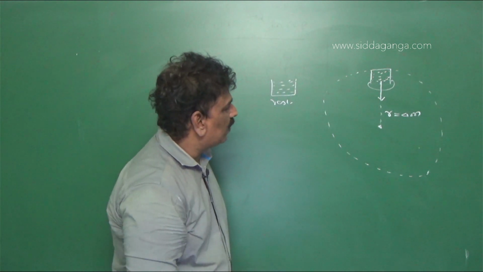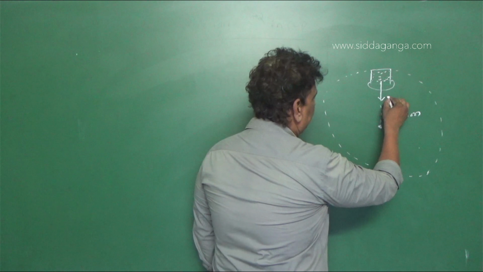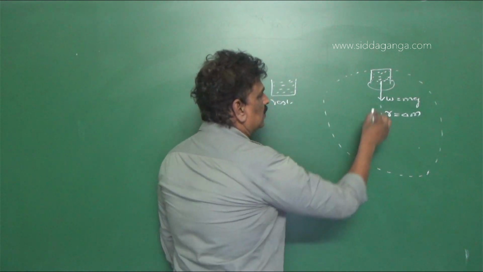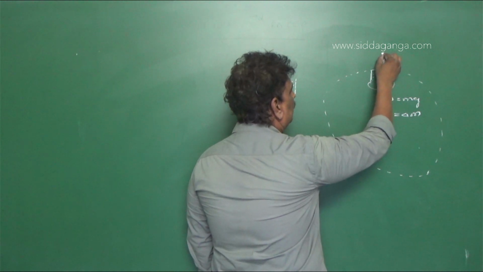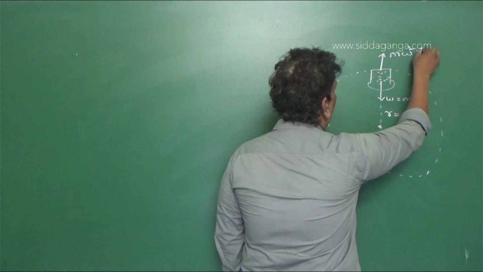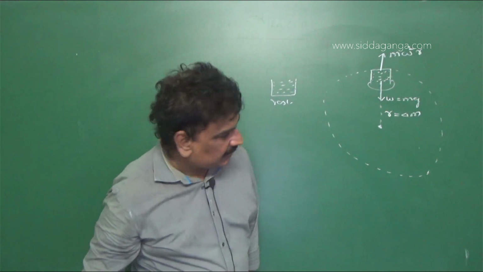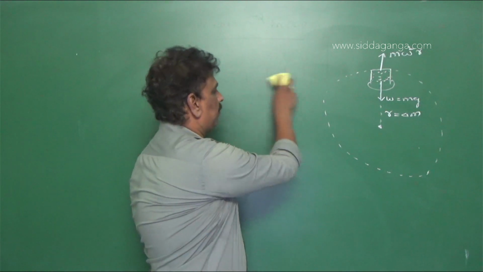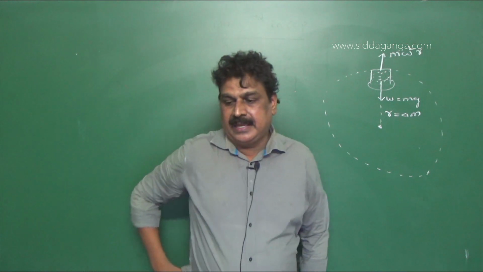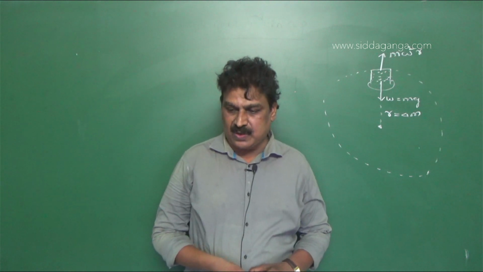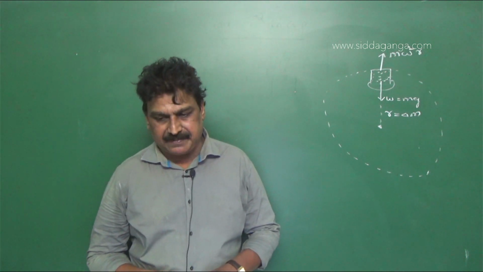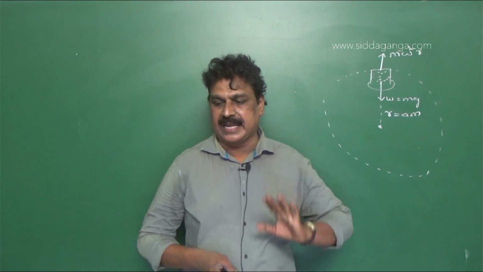That can happen only when the weight W equal to mg of the water is equal to the centrifugal force m omega square r. We know that for a body moving along a circular path, a centripetal force acts on the body towards the center that keeps the body moving along the circular path.